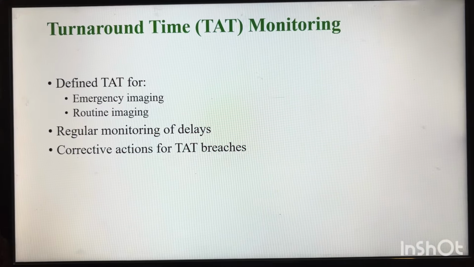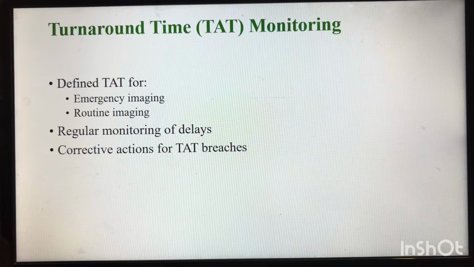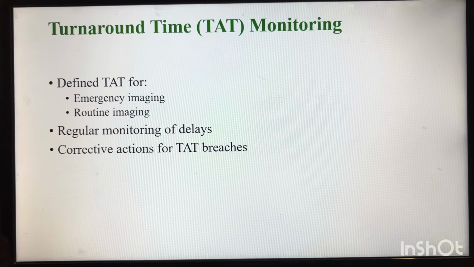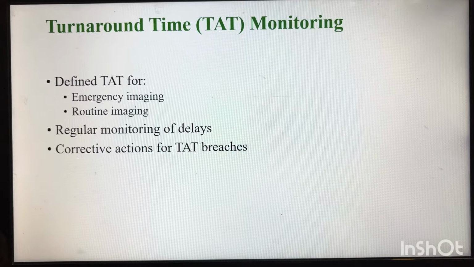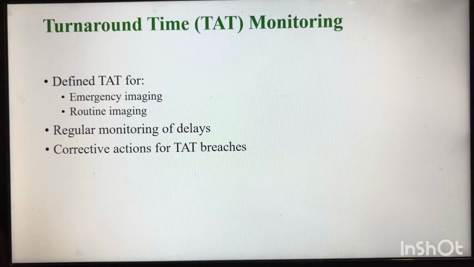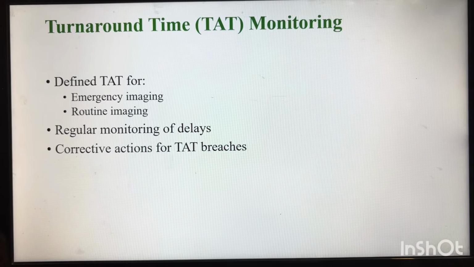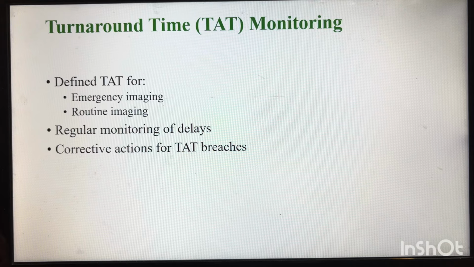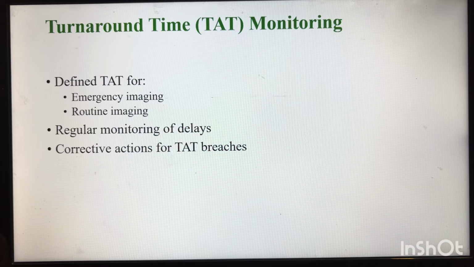Then turnaround time needs to be monitored for all procedures. For example, if the patient is coming from the emergency department, then the time taken from patient arrival to the procedure being done, and whether the patient is coming from IP or has come directly through OP, the TAT needs to be monitored. So patient waiting time and patient turnaround time should be monitored.